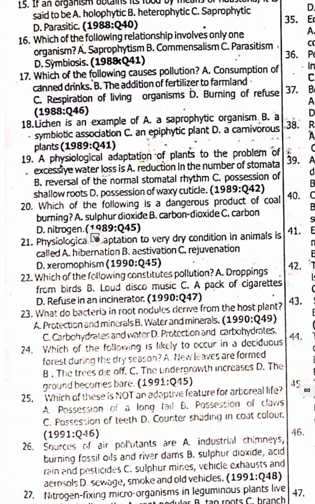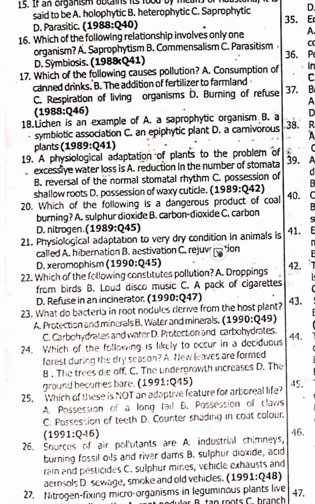20. I'll be very fast here. Which of the following is a dangerous product of coal burning? This one will cause acid rain, option A, sulfur dioxide. And this is one of the components that cause acid rain. The oxide of sulfur and the oxide of nitrogen, they cause acid rain. I hope you jot them down.